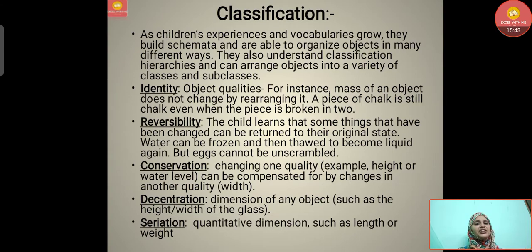Then decentration, the dimensions of any object such as the height or width of the glass. Then seriation, that is quantitative dimensions such as length or height. They would be able to put things in seriation.